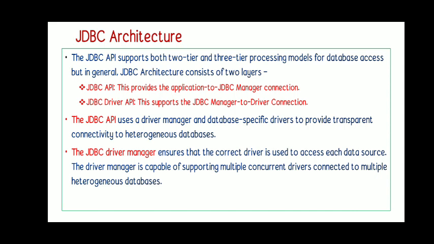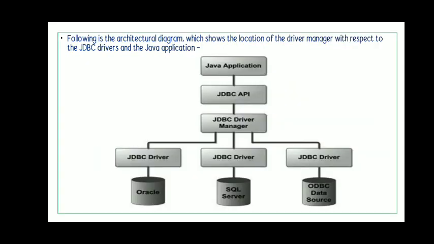So the architecture says that there are two layers. The first layer is the JDBC API, the second layer is the JDBC manager. So how is it connecting? You can see the diagram.